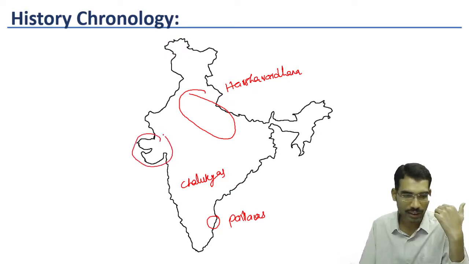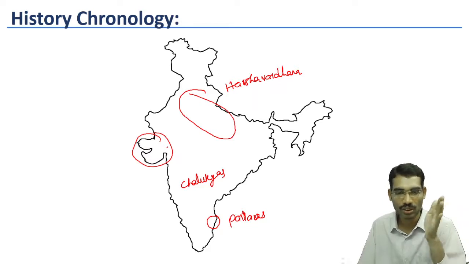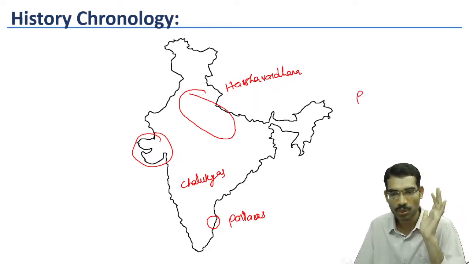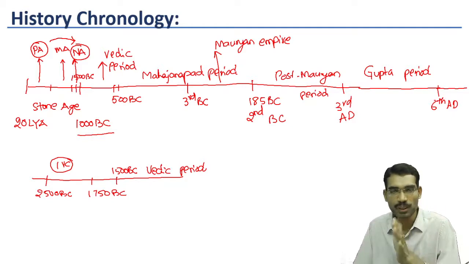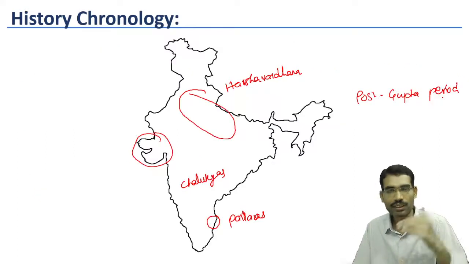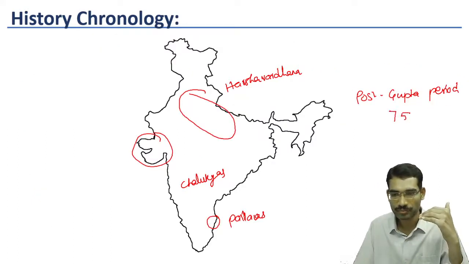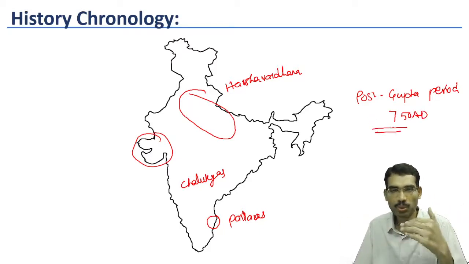In here, a different kind of dynasty called Maitrakas emerged. So we are calling this as post-Gupta period. We are taking this post-Gupta period till 750 AD. So after the decline of Guptas till 750 AD, we call it as post-Gupta period.